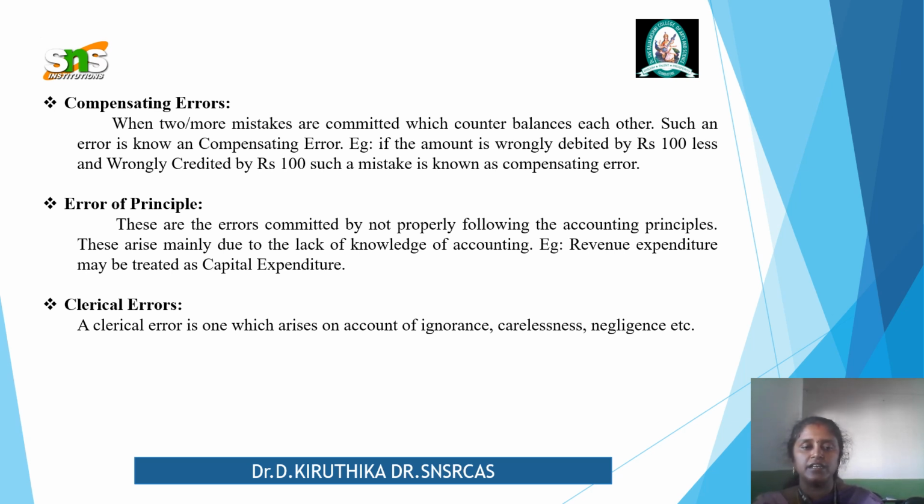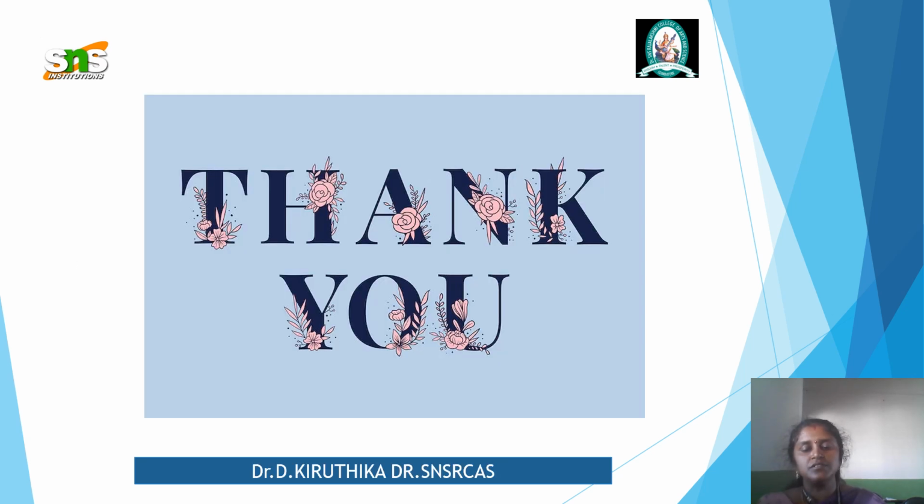Then finally, clerical errors, which arise as a human error on account of ignorance, carelessness, negligence, etc. These types of errors should be avoided in the future, and we can have the audit done properly, and automatically the verification and the true and fairness of the particular transactions will be reflected properly in the accounts, and we can have a good business running.